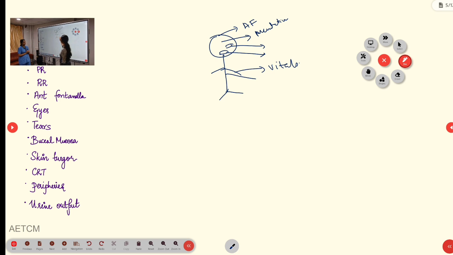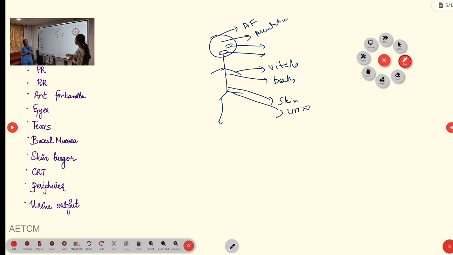Then the chest region, we can look for any mottling. That can be seen in the periphery also. Any mottling of the child, any abnormal breathing pattern, especially if the child is going into severe acidosis, then any acidotic breathing. That is for the chest region. Then in the abdomen, what will you check? Skin turgor and urine also. You will have to check for the urine. Then the peripheries, again the CRT, rest of the things can be assessed. Okay. So these things will be assessed.